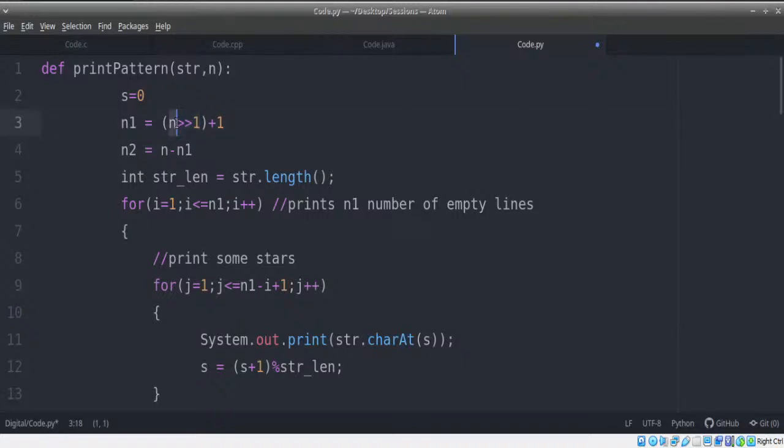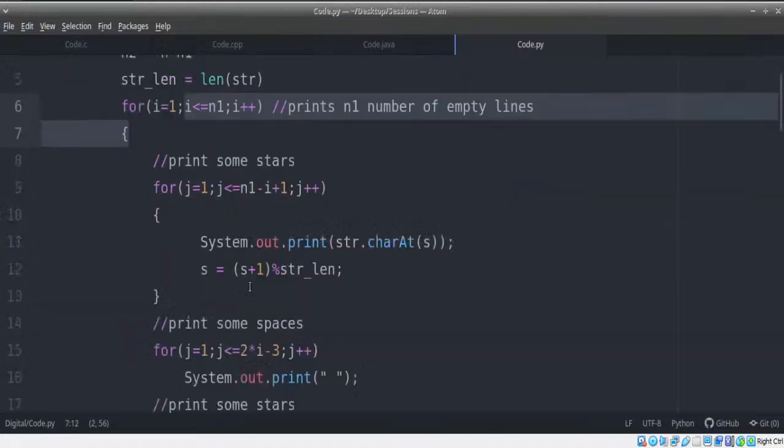Remember, right shift also works in Python. So you don't have to change the code for that purpose in any way whatsoever, because you do have all your bitwise operators that are expected as well. And we're just going to take the length, and there's only one difference. To calculate the length, we just need to use len of string. That's it. That's the only difference. So once we do this, we can go ahead and work through the same lines as before.